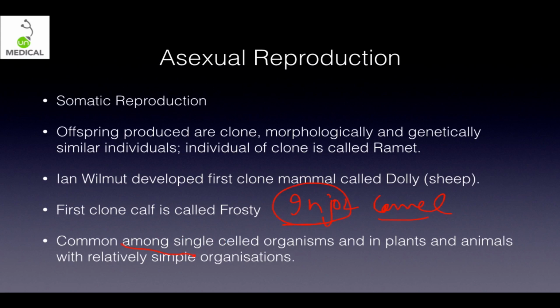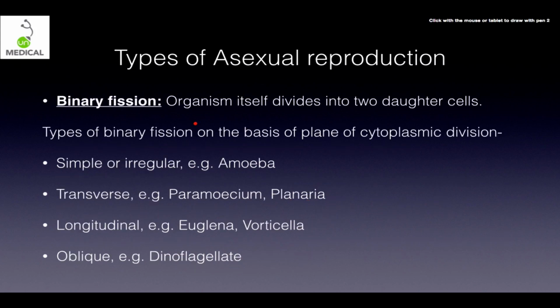Asexual reproduction is common among single celled organisms, obviously, plus in some plants and animals who have relatively simple organization. जैसे जैसे complexity बढ़ती है, asexual reproduction is obviously replaced by higher level of reproduction that is called sexual reproduction. So, I've already told you.